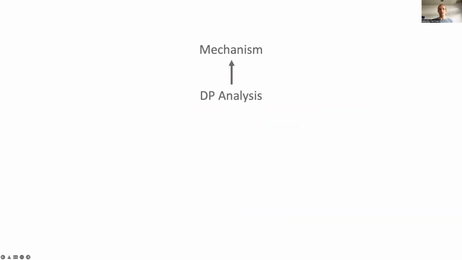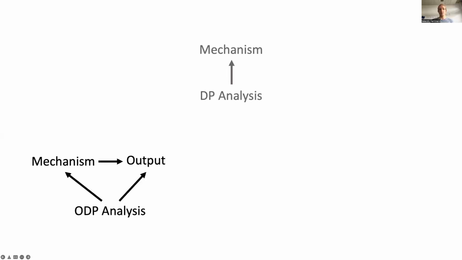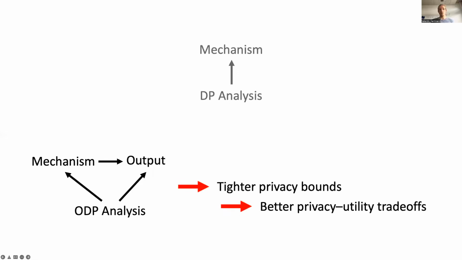In classic differential privacy analysis, the leakage of private information via the outputs of a mechanism is analyzed a priori, before the mechanism has produced an output. This results in a worst-case guarantee over the possible outputs of the mechanism. We have made the observation that for mechanisms from various domains, some outputs leak less information about the input database than others. We propose output differential privacy, the tool for jointly analyzing a mechanism and its output a posteriori, that is, after the mechanism has been invoked. This results in tighter privacy bounds and therefore better privacy utility trade-offs.